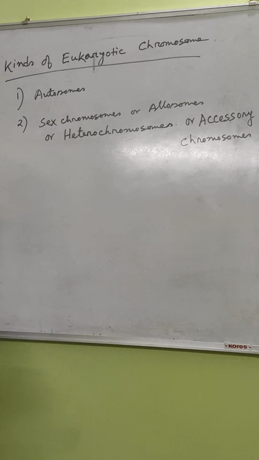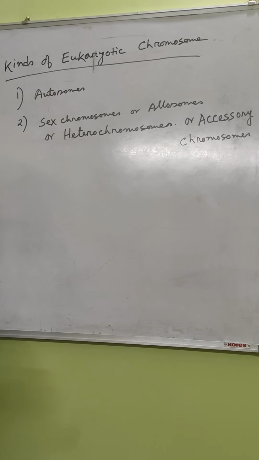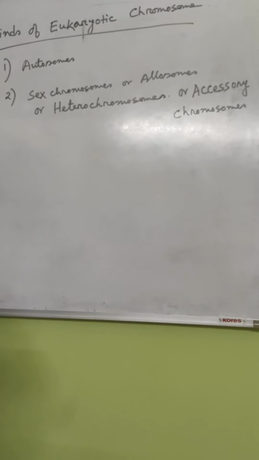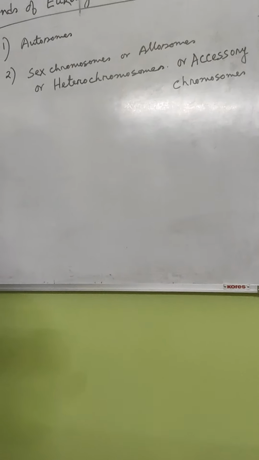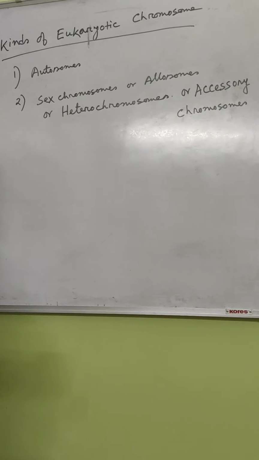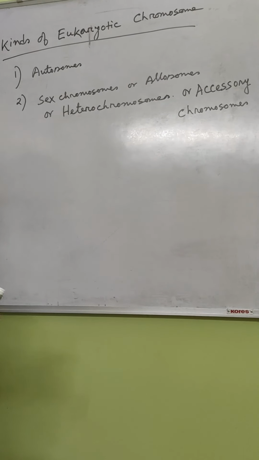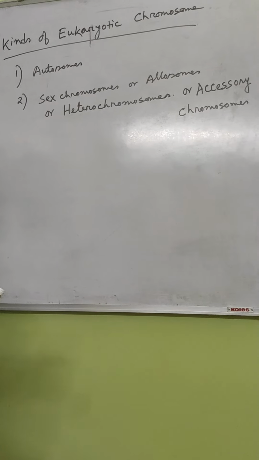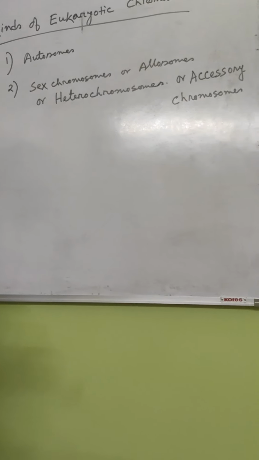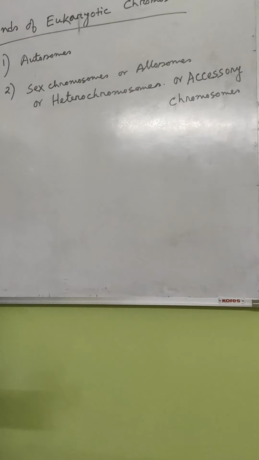Sex chromosomes in male and female are always two in number. In human male, it is X and Y, and in human female, it is XX. So we should always remember that autosomes determine different body characters of the organism, and sex chromosomes determine the sex of their bearer.